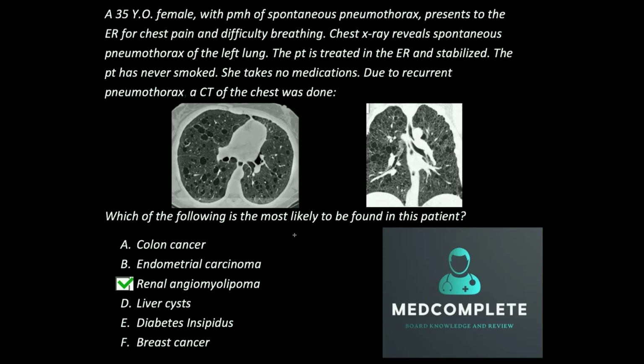The other thing they could have asked you is, what is the next step? You should ultrasound the kidneys or CAT scan the kidneys to look for these. These patients' lung function deteriorates over time. The only drug that's approved for this is sirolimus. Interestingly, it's the same drug we would use in tuberous sclerosis because it targets a similar protein, the mTOR protein.